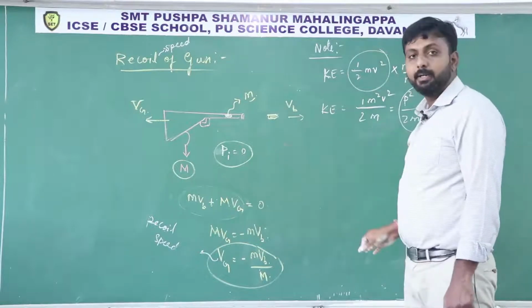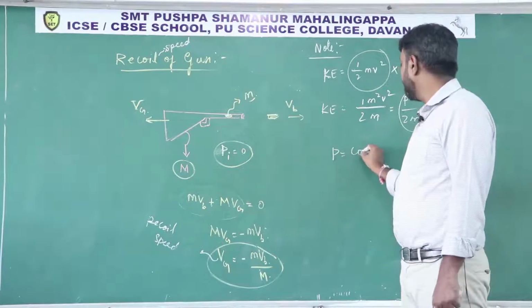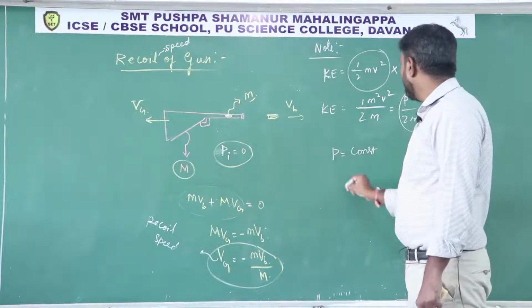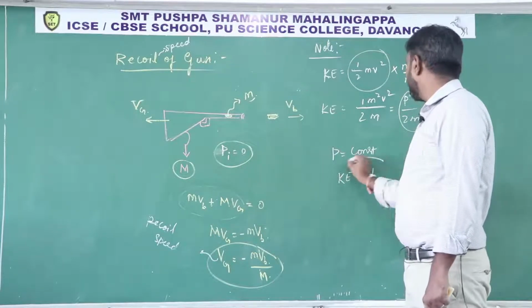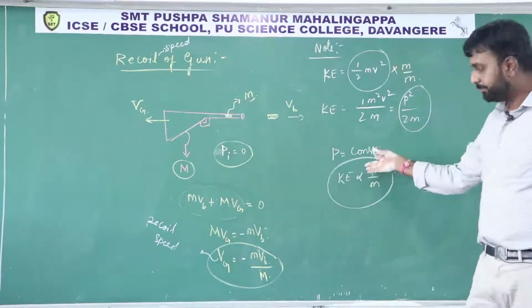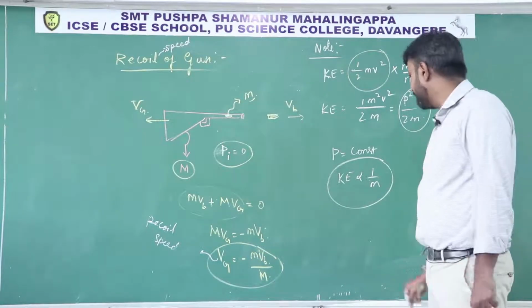Then in this case, momentum is conserved. Momentum is conserved means p is constant, right? Then kinetic energy is inversely proportional to mass. Remember this point. Kinetic energy is inversely proportional to mass.